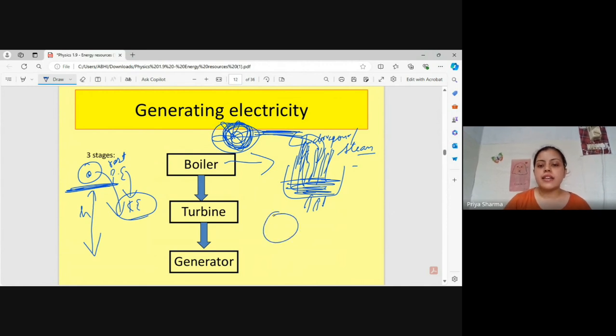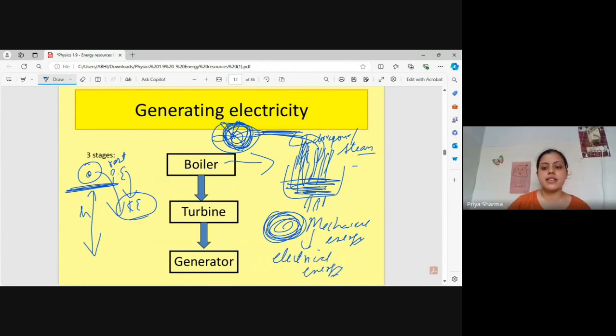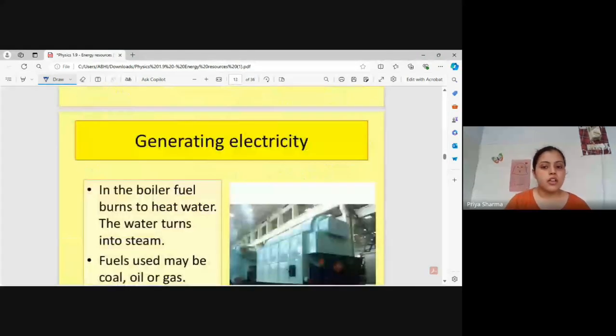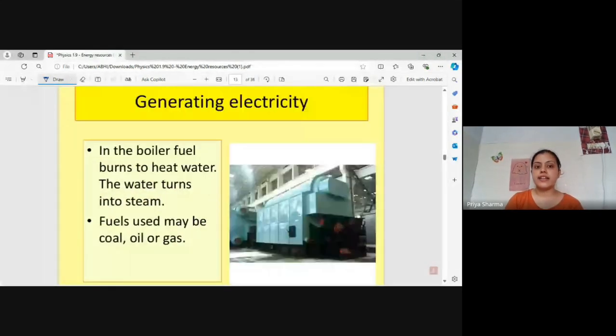Now that turbine was rotating. Anything which is rotating or spinning has mechanical energy. Now that mechanical energy, in the generator, when it keeps spinning, will turn on the generator, so that mechanical energy will convert to electrical energy. Understood? This is what is happening. Now you will understand it better.